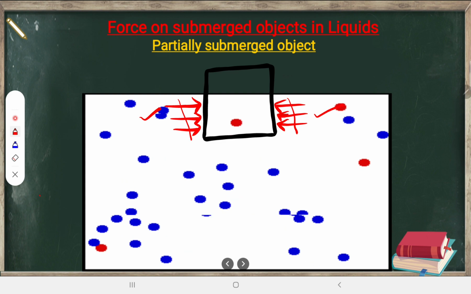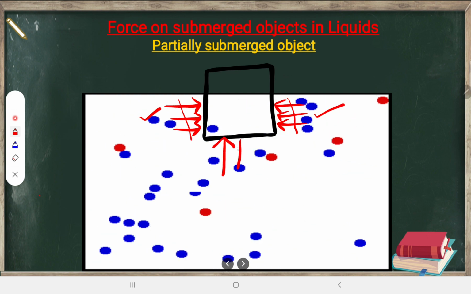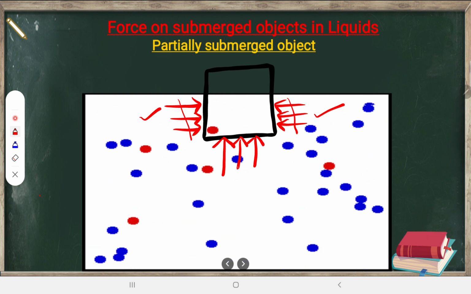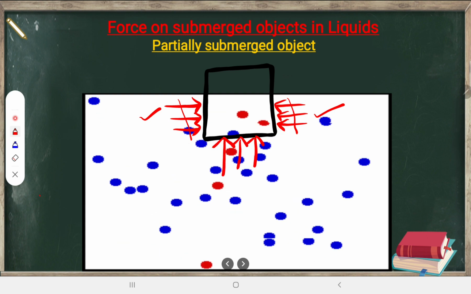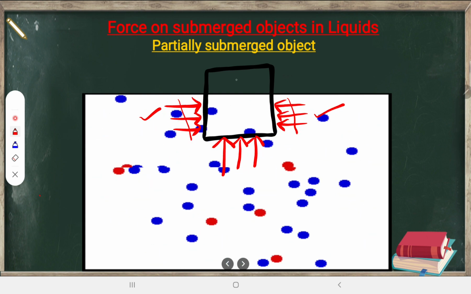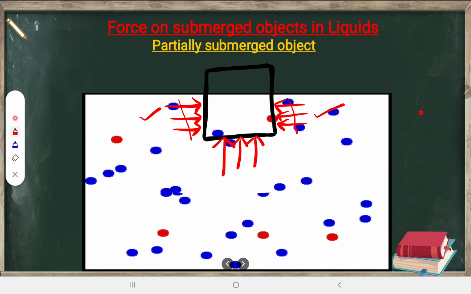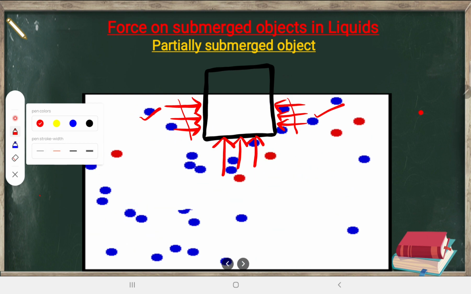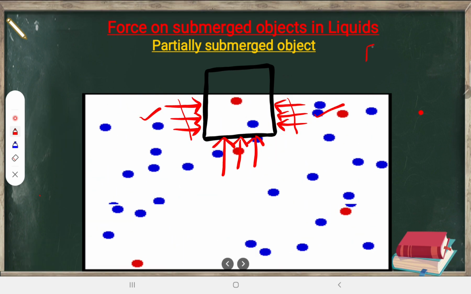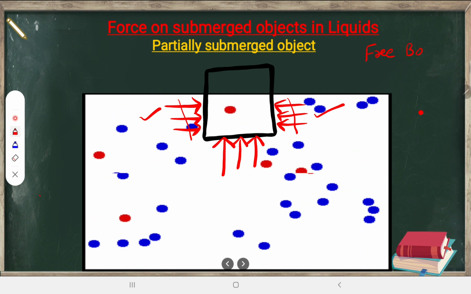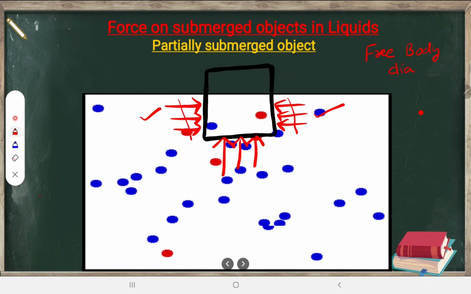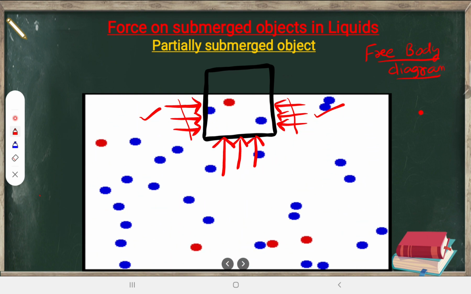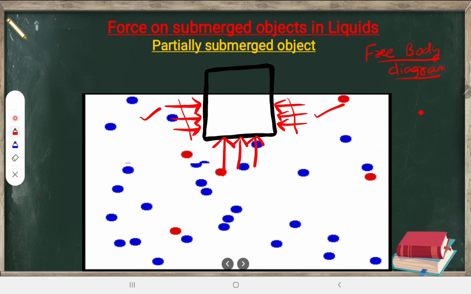Now look at the bottom, here the molecules will be coming and hitting. So this body will experience an upward force. Now this entire body, if you write it in the form of a single point, this is known as a free body diagram. You will study this in 11th class again. Free body diagram means showing all the forces acting on that body.